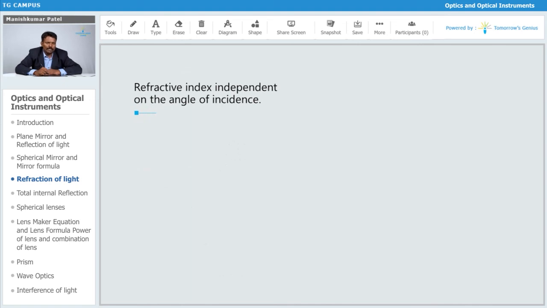Now we will prove that the refractive index is independent of the angle of incidence. It doesn't depend on that.